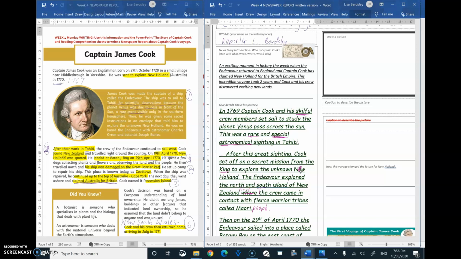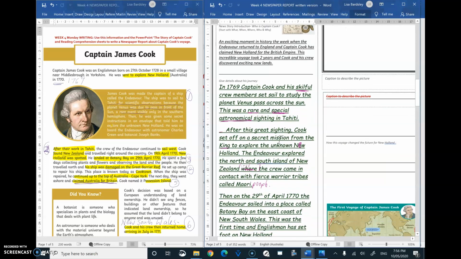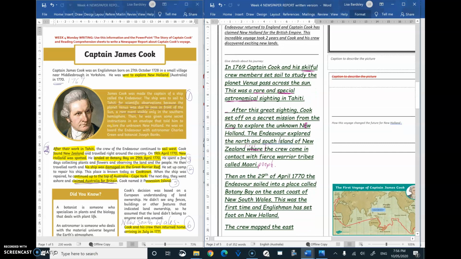Okay, so then I'd stop that bit about New Zealand, take a new paragraph, and then mention about when he finally set foot on Australia. So then on the 29th of April, after they sighted it, the Endeavour sailed into a place called Botany Bay on the east coast of New South Wales. This was the first time an Englishman, or Englishmen, first time, I should say, and we'll put Englishmen, has set foot on New Holland. So remember, the Dutch had gone there before then.